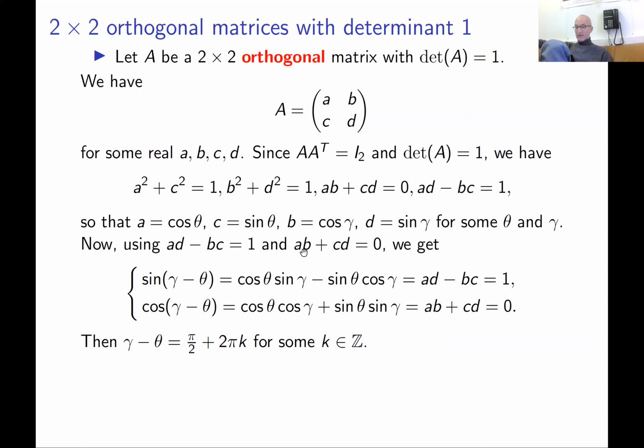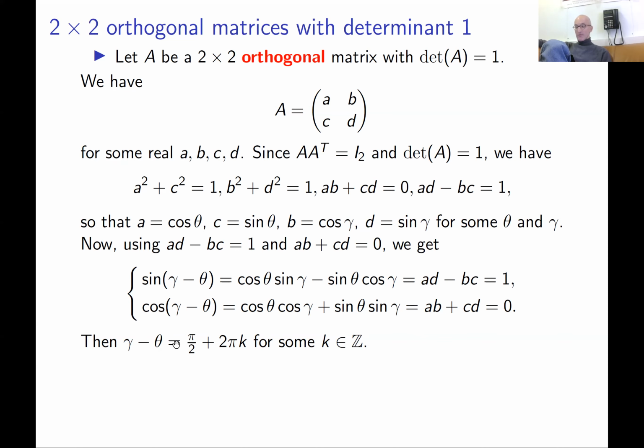Absolutely in the same way, the condition ab plus cd, this is the condition that two rows of this matrix, ab and cd, are orthogonal. Yeah, and this can be translated into cosine of gamma minus theta equals 0. Yeah, you have this. And so sine of difference of these two angles is 1, cosine of difference of two angles is 0.